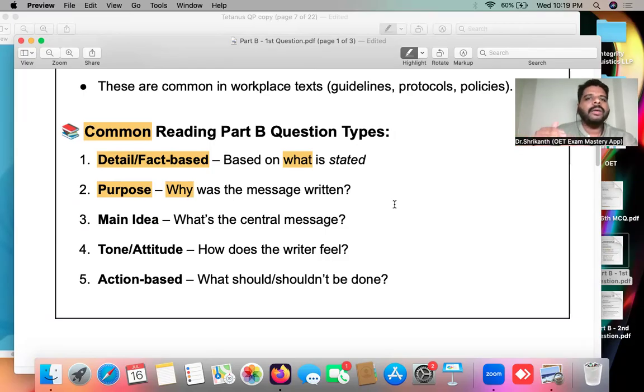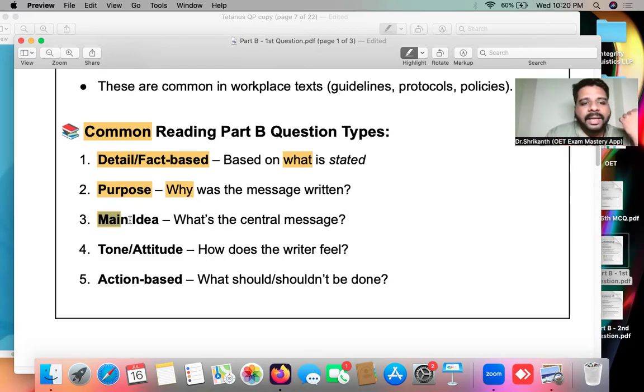So here you have to reflect. After reading the paragraph, you have to ask yourself, what was the reason for writing this message? Why did the writer write this document? So you have to identify why this message was written, the intent, the intention. Okay. So that is purpose type questions.